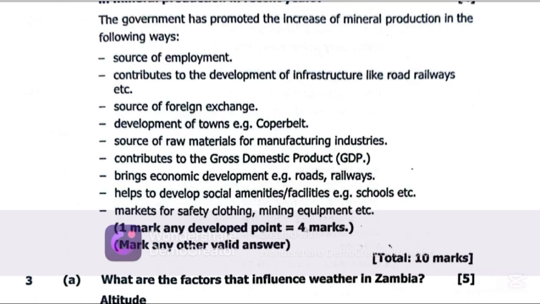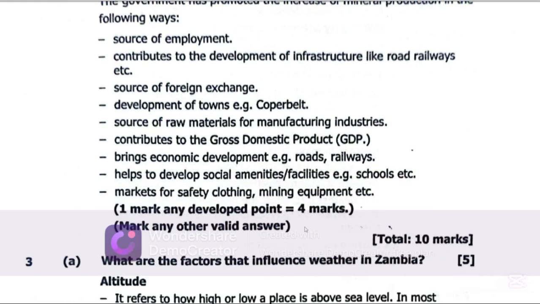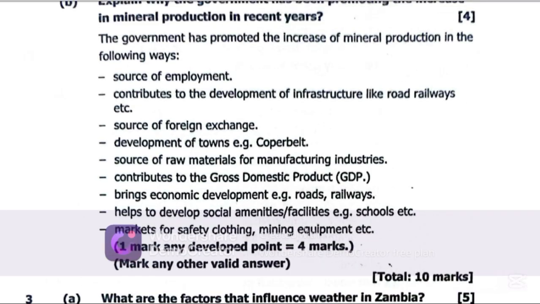Let's get to question 3. What are the factors that influence weather in Zambia? Today, if you check the weather, how is it wherever you are? Now, here in Zambia, there are quite a number of factors that influence the weather. Why do we sometimes experience very cool temperatures? Sometimes very high temperatures, sometimes low rainfall, sometimes no rainfall at all, sometimes very high rainfall. So what are those factors that influence weather in Zambia?